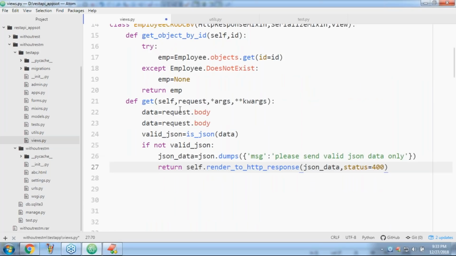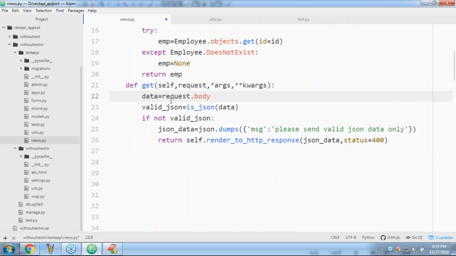No explanation is required, now you can easily understand. Data is the client partner application provided data. Now, is_json of this data: is it JSON or not? If not JSON data, json.dumps, please send valid JSON data only. Return self.render_to_http_response with the JSON data and status 400. Any doubt up to this? Please confirm. Okay, clear, because we did it already, right?